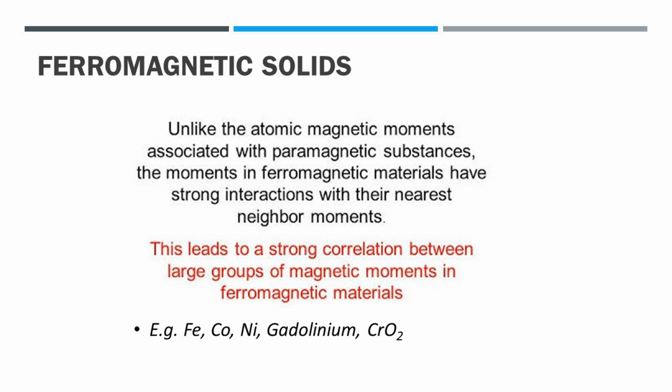These ferromagnetic substances are permanently magnetized. They show magnetism even after the removal of the external magnetic field. For example, iron, cobalt, nickel, gadolinium, CrO2, etc. are ferromagnetic substances.